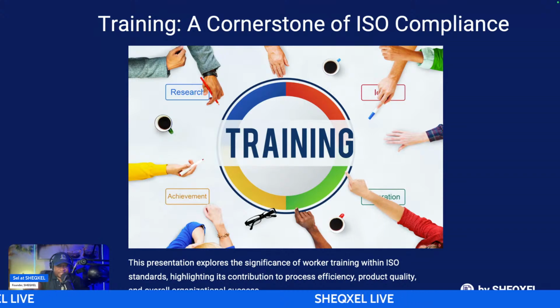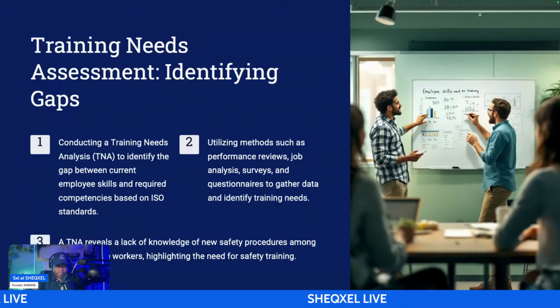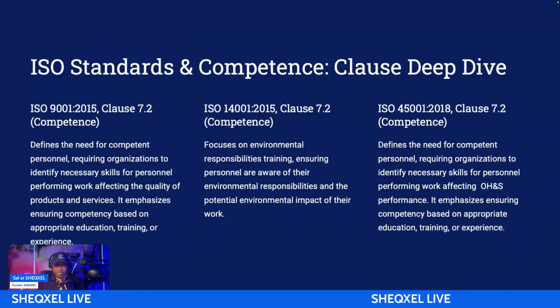And the standard says that it is important that we identify the competencies that are relevant or that can affect the performance of the health and safety management system, environmental management system, or quality management system, and make sure workers are competent on the basis of education, training, and experience. And we must take appropriate action to maintain the competence, right? And make sure that we are keeping documentary evidence of how we maintain competence, right?